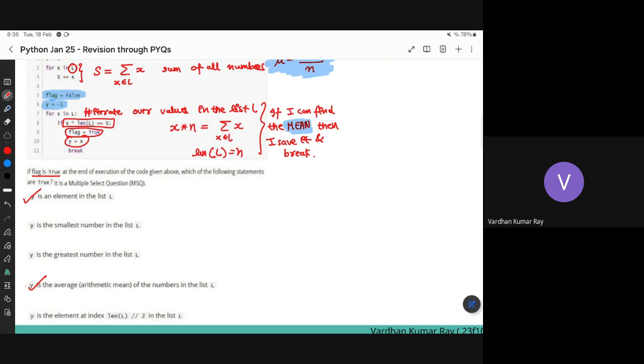Option A is also correct because Y is equal to X and X is an element of L. Whenever I assign a value to Y inside the loop, that is always an element of the list, because X is in L and I'm assigning Y the value of that X. And that X is the mean of the list also.